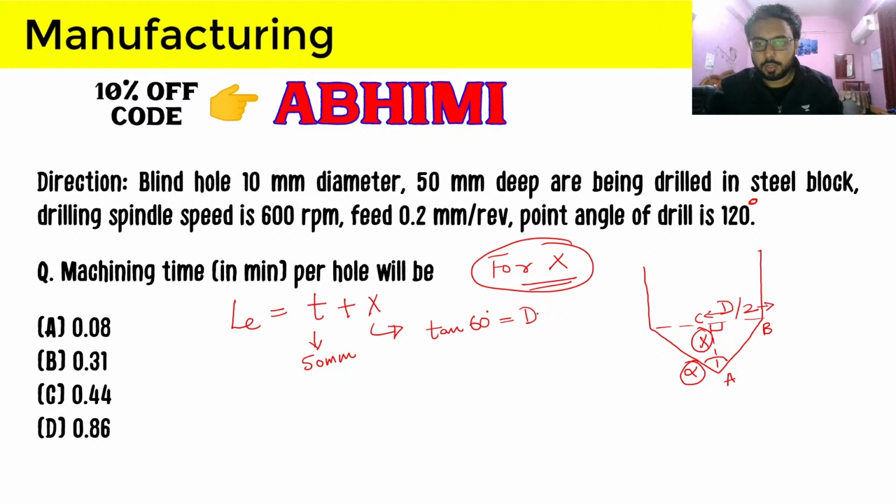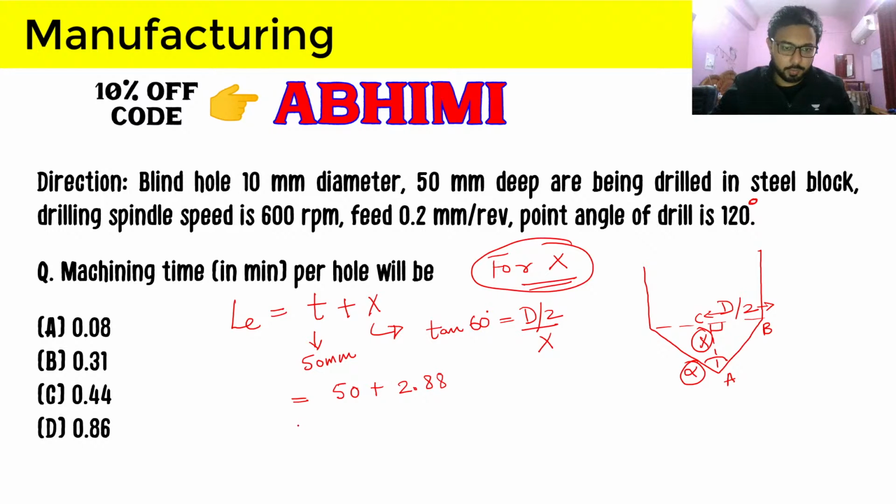equal to the perpendicular divided by the base. So from here x will come out as d by 2 divided by tan 60, where the depth of the hole is 50 mm. So 5 divided by tan 60, we will get 2.88 as the value of the compulsory approach, and it is coming out as 2.8867. But let's take two decimal places only.